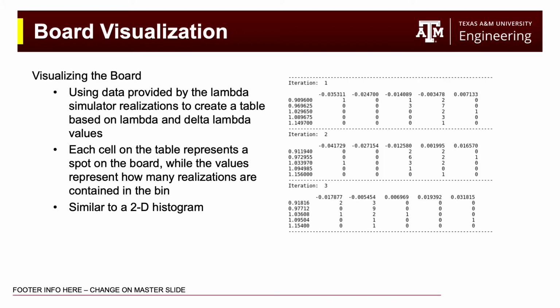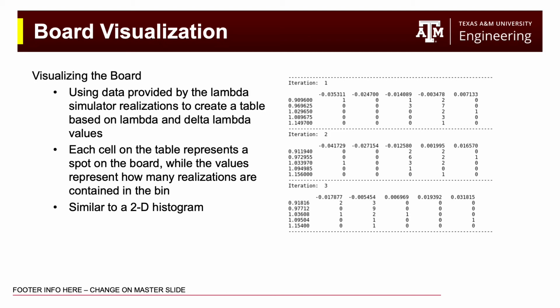Let's delve into what the game is looking at right now. We can use data from the Lambda simulator to help visualize the board. The Lambda simulator is a script that simulates the increasing strain on the realizations, and it tells us how the realizations are changing over time. In the beginning, we decided on using lambda and delta lambda values from the simulator as criteria for the board. Although this is not the case right now, this is still a good visual aid for understanding.